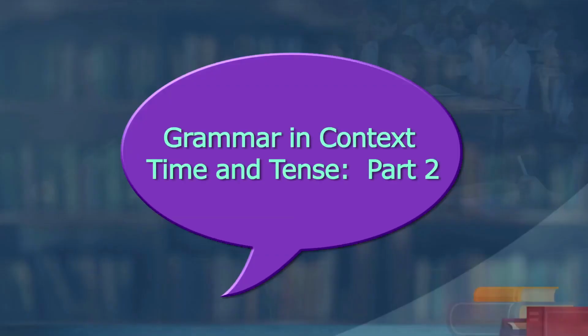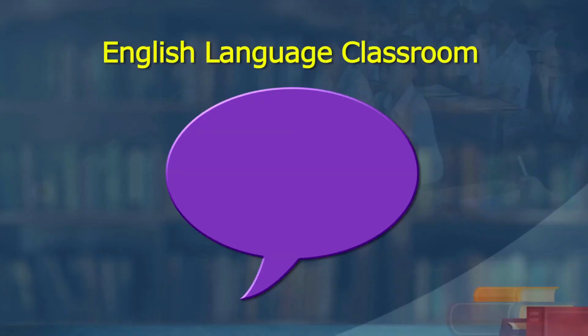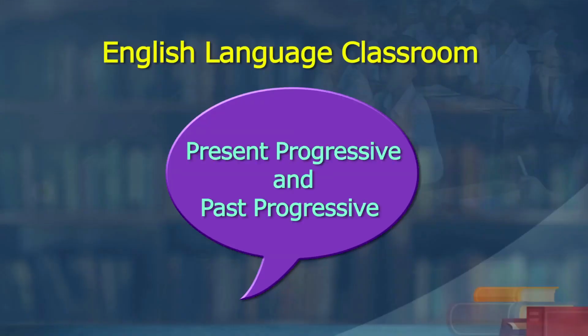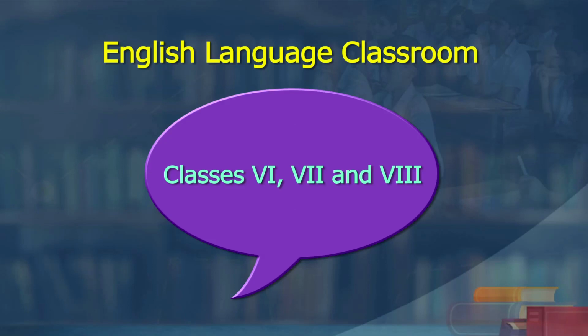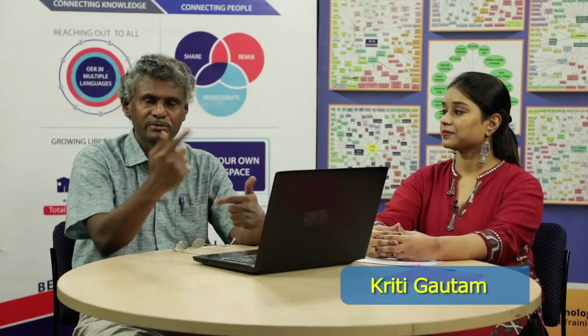We learned some grammar today. This is the second part of time and tense. The grammar is time and tense. Today we learn how to understand and use present progressive and past progressive, present continuous and past continuous. This is meant for classes 6, 7 and 8 because we have time and tense in all the 3 classes. With me is Kriti, and you learners, we will together learn how and when present continuous is used.